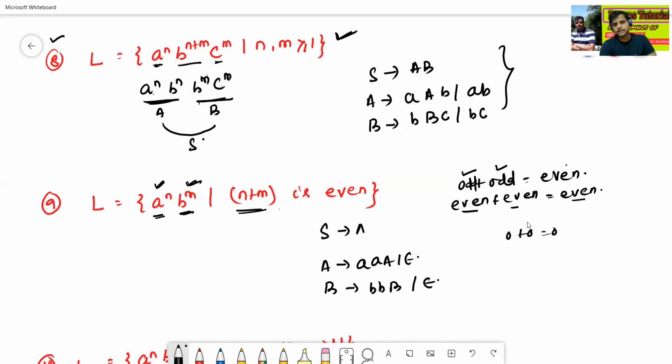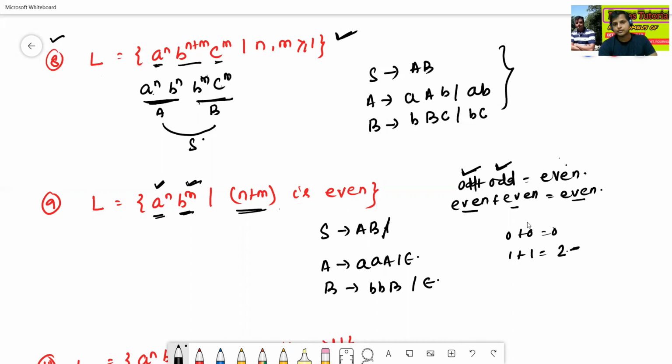So it is nothing but ab. If it is odd plus odd equals even, then even plus even equals even. So with 1 plus 1 equals 2, that means even.